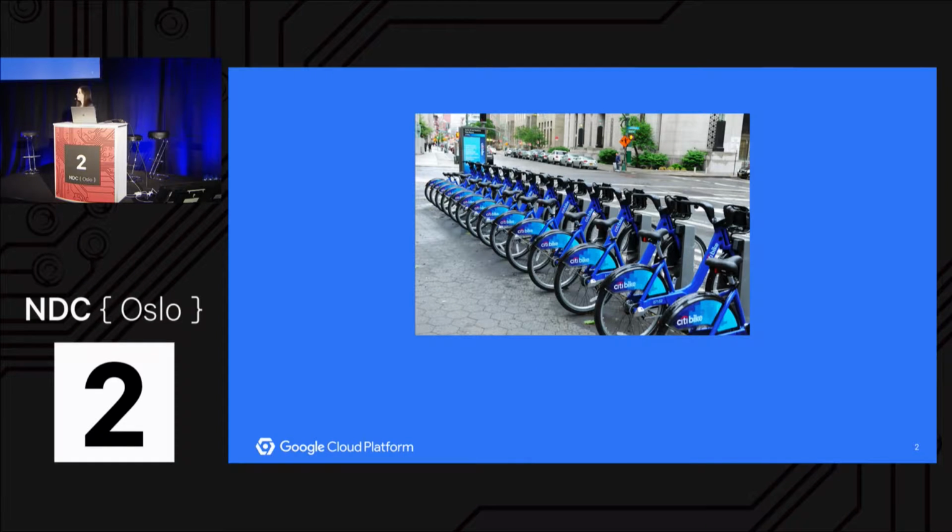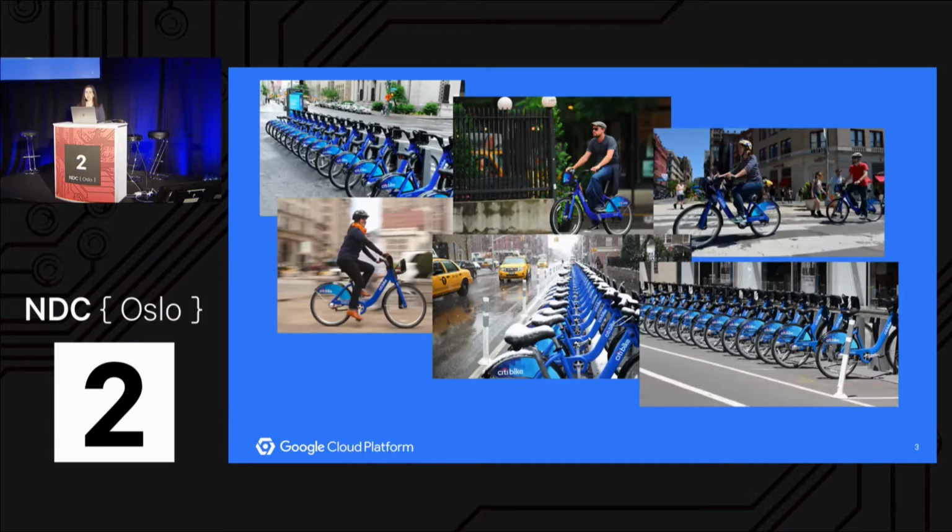As I started to use City Bike, which is New York's local bike share program, more, I started to notice that they had stations everywhere. Every couple blocks in all the boroughs of New York, there are all these bike racks. And I noticed that at different times of day, they were more active than others. Some people were using them to commute to work. Other people were using them just to get exercise. Tourists were using them to see things like Central Park.